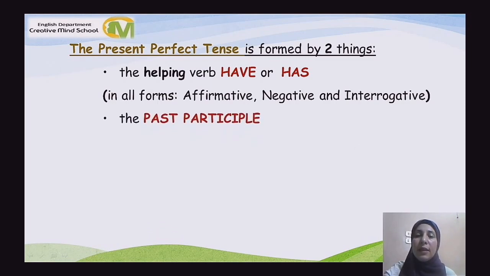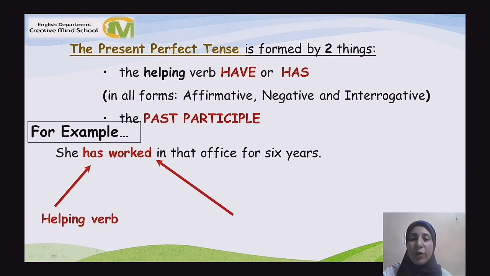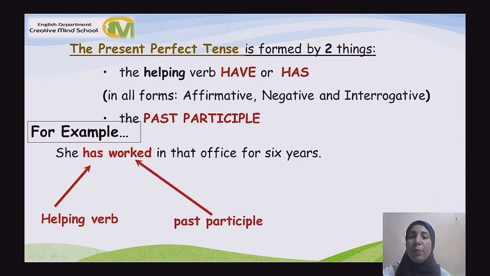The second thing is the past participle. It is the third form of the verb, and you will find a list of the past participle in your booklet. You should study it well. For example, she has worked in that office for 6 years.